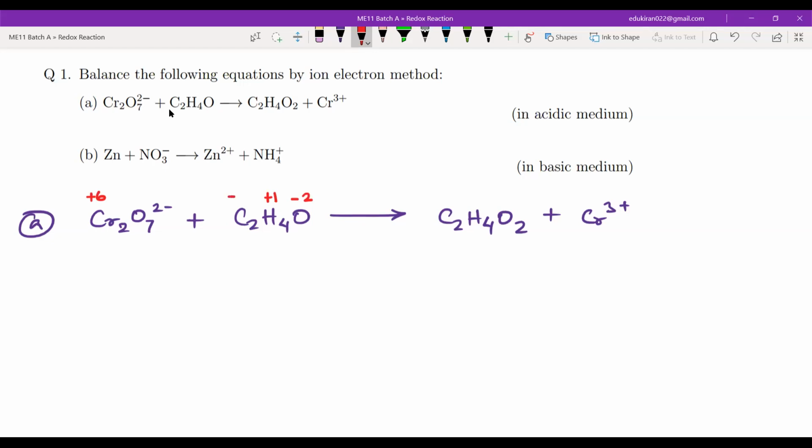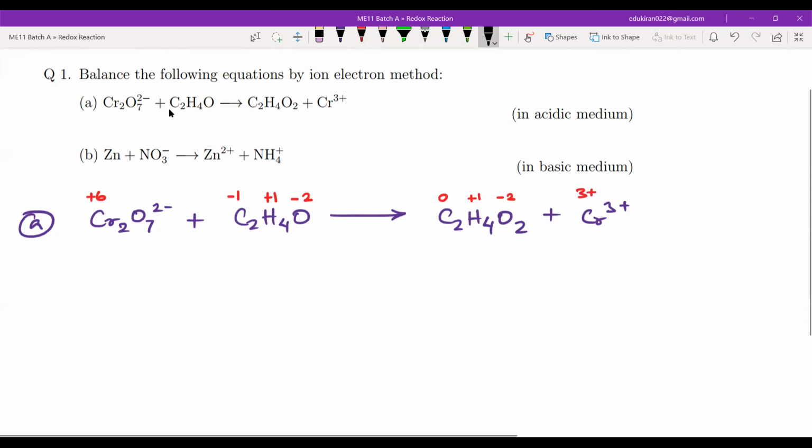Okay, now here carbon will be 0. Hydrogen will be +1. Oxygen will be -2. What about Cr3+? It will be 3+.